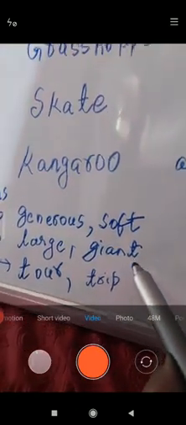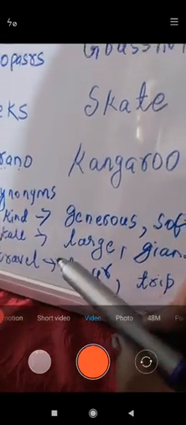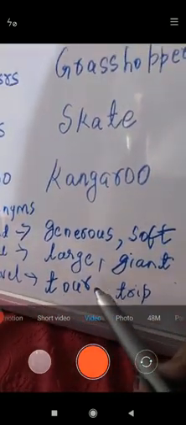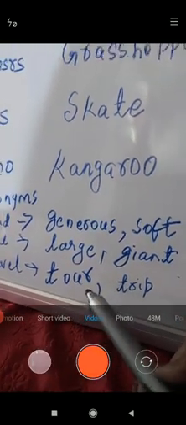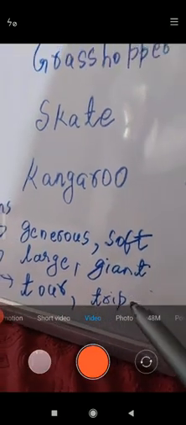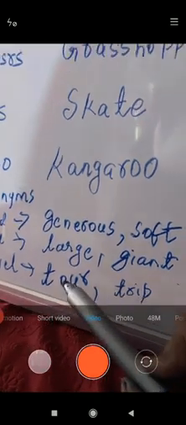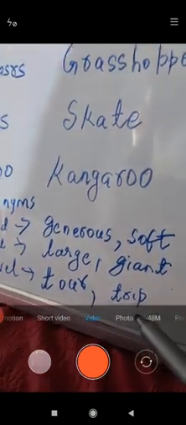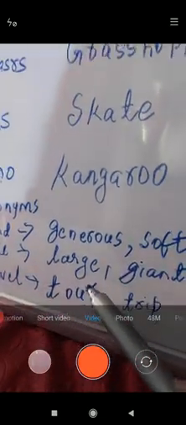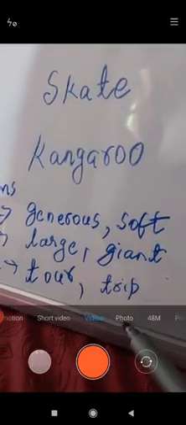Giant किसको कहते हैं? विशाल, बहुत विशाल. That is giant, bigger than tall. Now travel is tour, T-O-U-R. Tour of any place or trip of any place, T-R-I-P, trip. In summer holidays you can tour many places, you can trip to many tourist places. So the synonyms of travel are tour and trip.